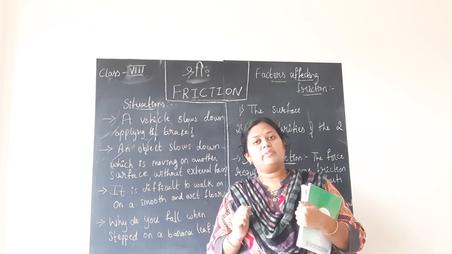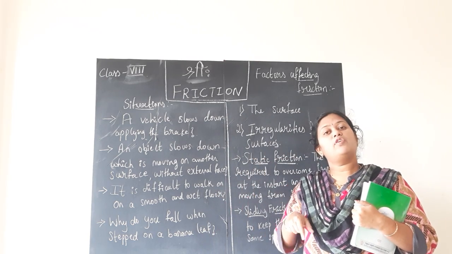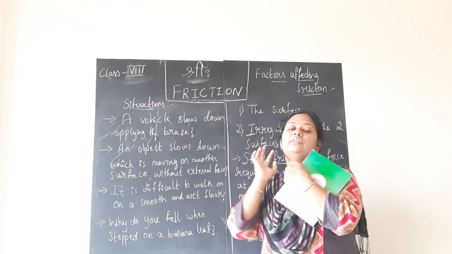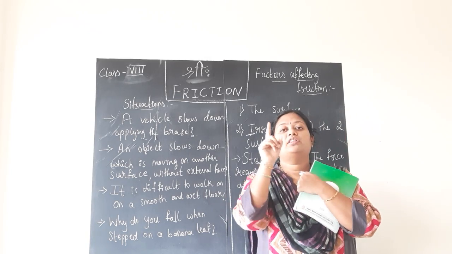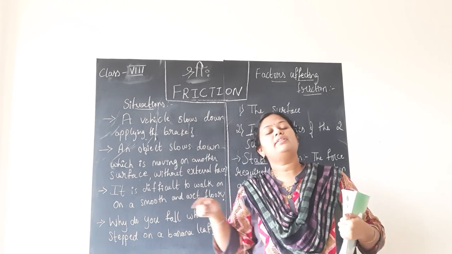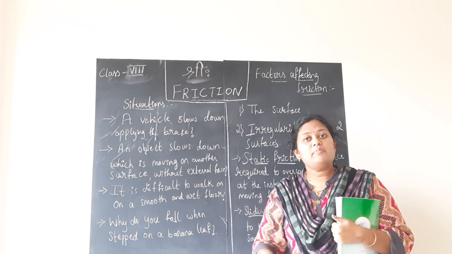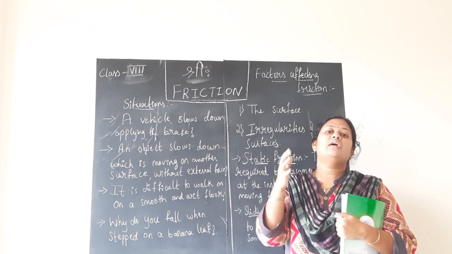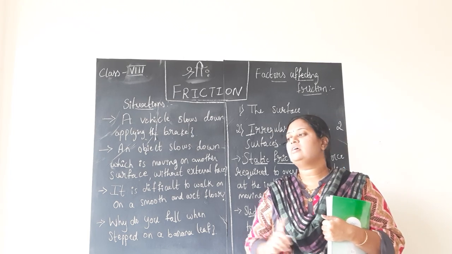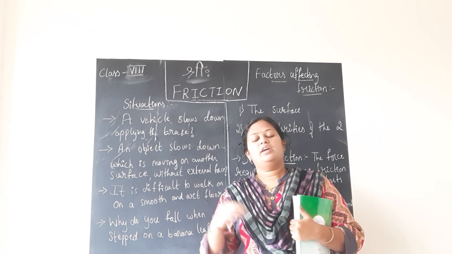What happened now? The amount of force is increased. Of course, the answer is right. The force applied by these 2 to 3 persons on the car has overcome the frictional force which is present between the tire and the road. That is the reason the car started to move.